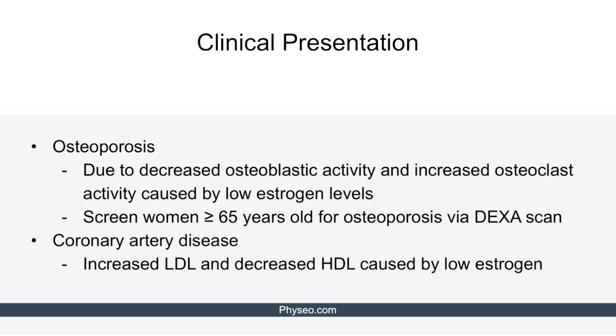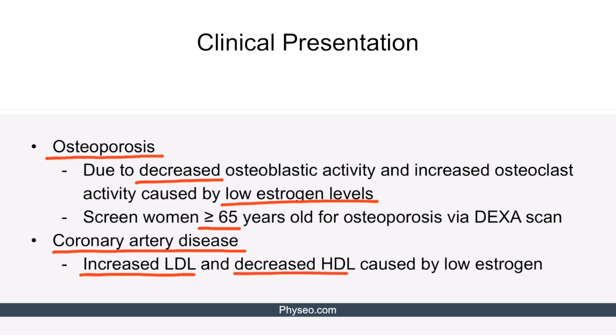Other conditions associated with menopause are osteoporosis and coronary artery disease. Normally, estrogen stimulates osteoblasts and inhibits osteoclasts. Low estrogen levels, on the other hand, result in decreased osteoblastic and increased osteoclastic activity, causing osteoporosis. Women greater than or equal to 65 years of age should be screened for this with a DEXA scan. Coronary artery disease is another potential complication and can be induced by low estrogen, causing increased LDL and decreased HDL.